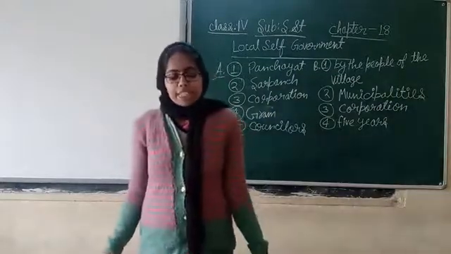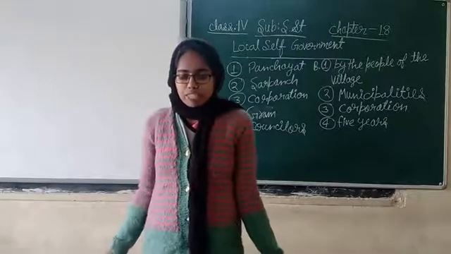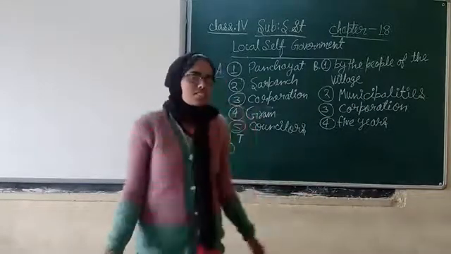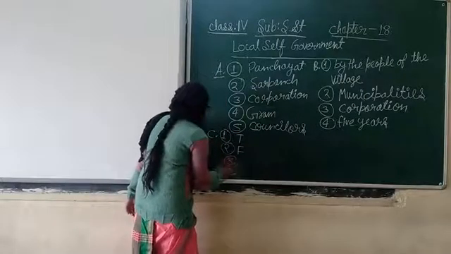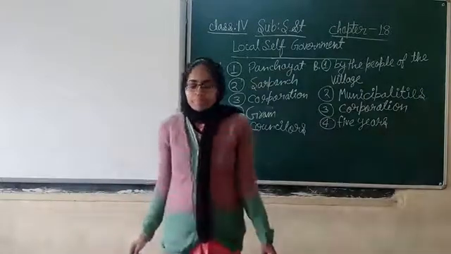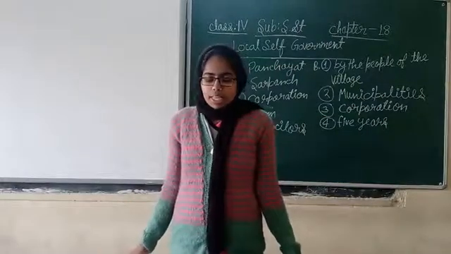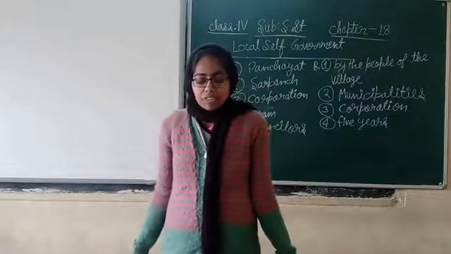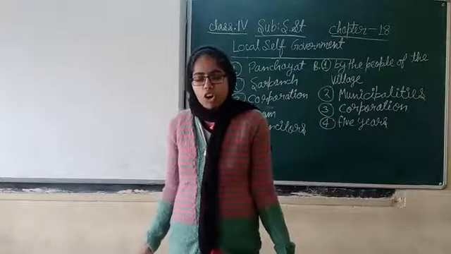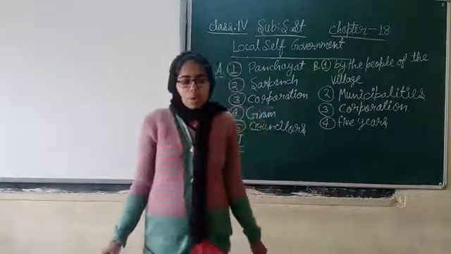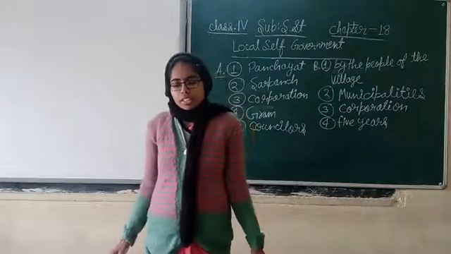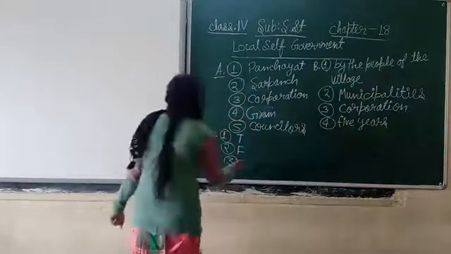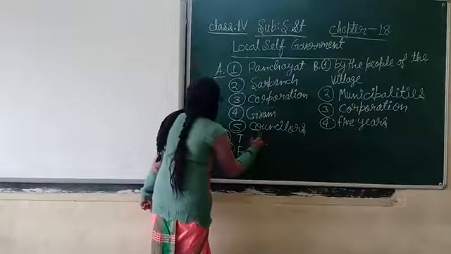Question number 2. Gram Panchayats cannot take up any development work. This is totally false. So what will we write? F for false. Now question number 3. Municipal corporations receive grant from the state government. This is also true. So what will we write? T for true.